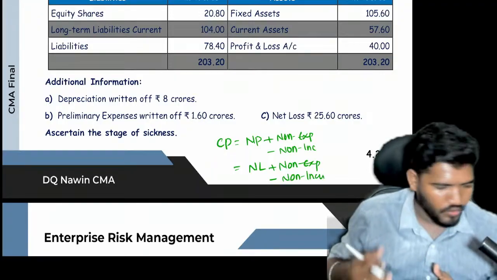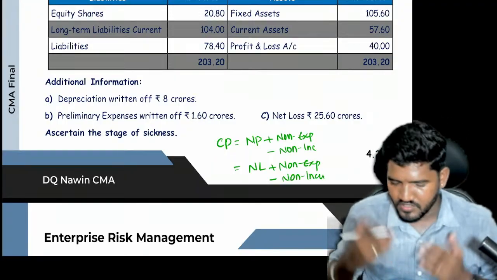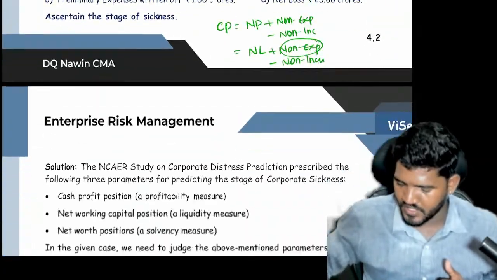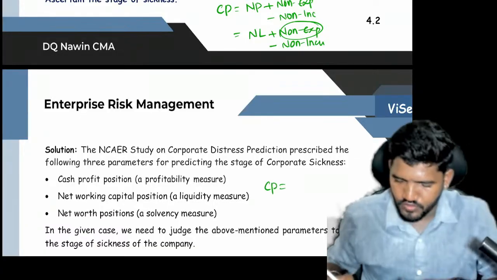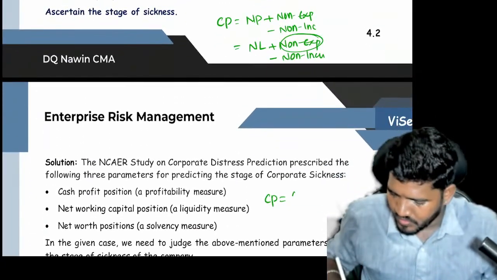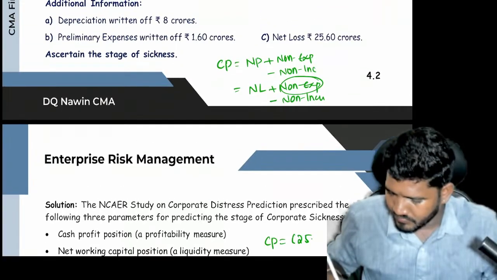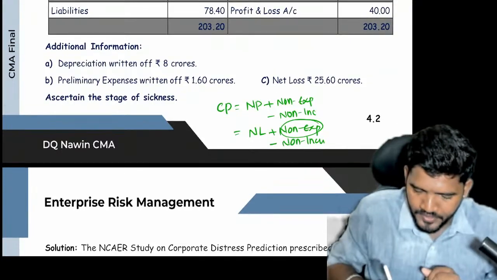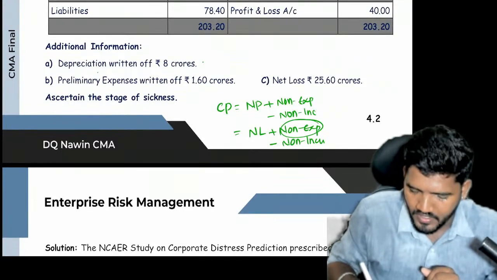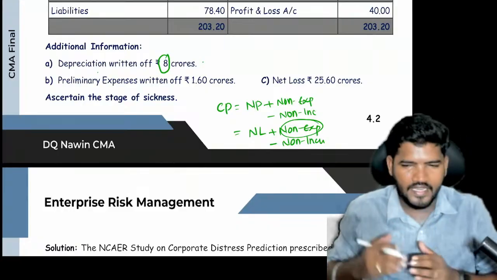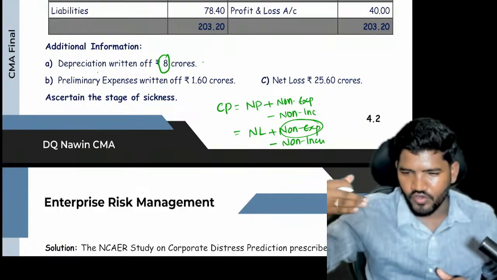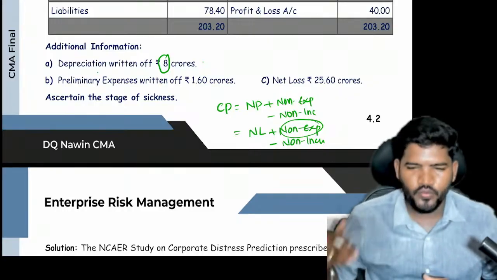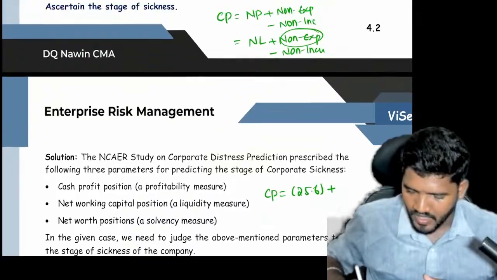There is no explanation of non-cash incomes, so we are not focusing on that. We have only non-cash expenses. Let us check. Cash profit equals, already we have a negative value, 25.6 crores, plus this depreciation written off, which is a non-cash element. It was already deducted in the P&L account. Depreciation is a non-cash element, but we deducted it, so we are adding it again. Add 8 crores.